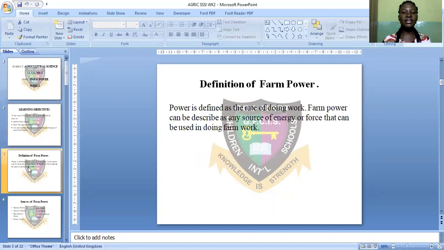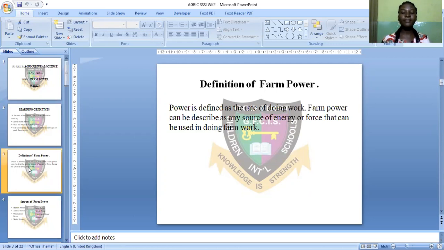Now let's see the definition of farm power. The two parameters from these words are farm and power. Farm is a piece of land where cultivation of crops can be done. Power is defined as the rate of doing work, the energy you input in doing work.